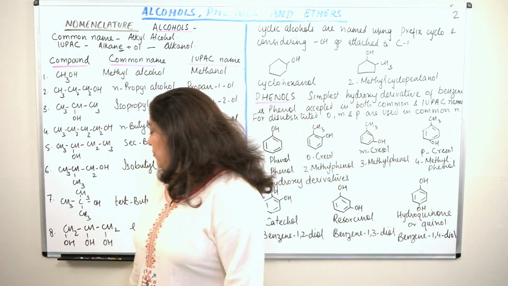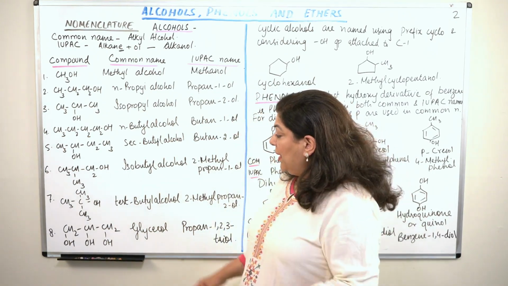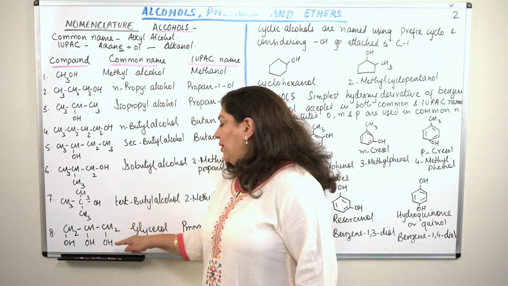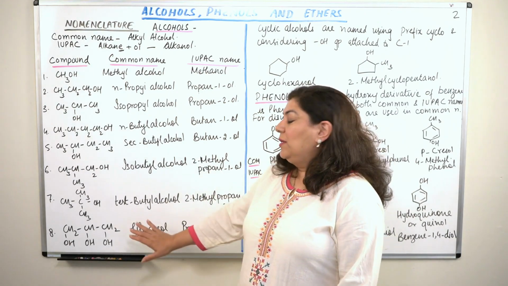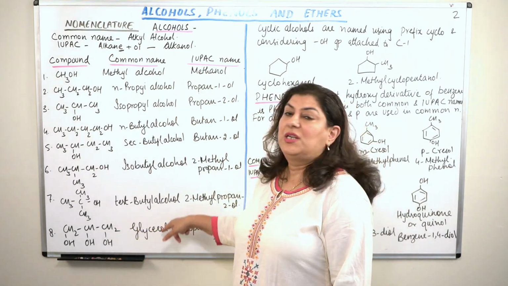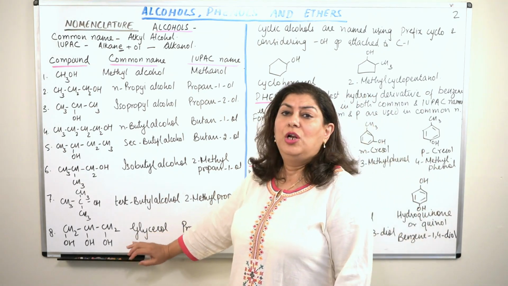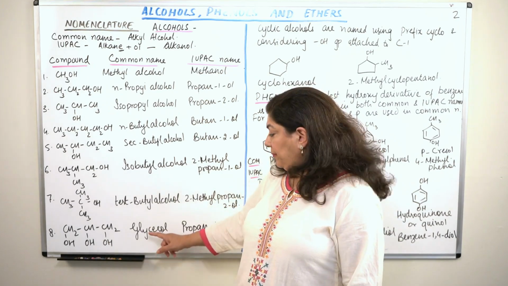Come to the 8th compound now. This I had already done in the previous video also. CH2, CH, CH2, and there are 3 alcoholic groups, one on each carbon. It is propantriol. The common name of this compound is glycerol. Industrially, it is used very commonly, so it is called glycerol. You know, glycerine is made out of this glycerol.